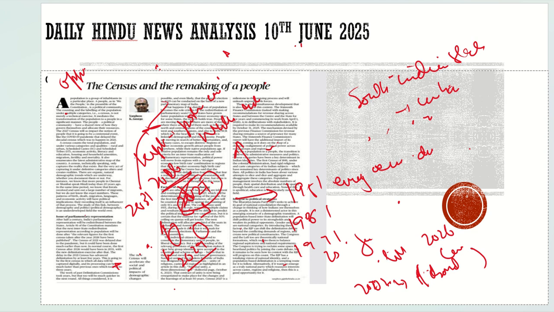And also, why is the census important? Because recently we saw the representation of women in the legislative assemblies, the 106th constitutional amendment act. To implement it, what do we need? We need the census, we need the delimitation. So that's why it is very much important.